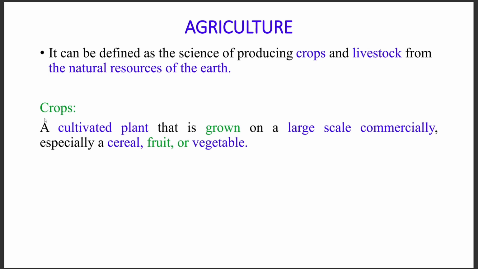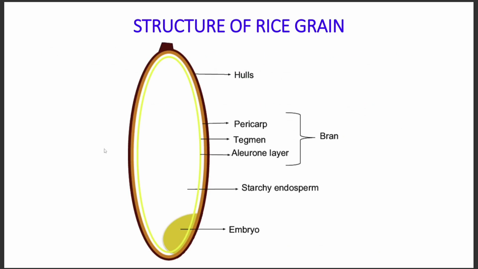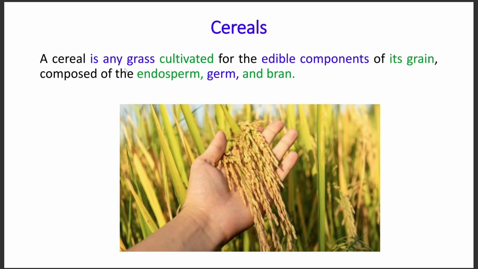Businesses are there. So these are especially the cereals, mainly rice and wheat, the fruits, apple or bananas, and we have vegetables like potato, tomato, and many other things. All those plants that are cultivated are known as crops. After that, we have the cereals. A cereal is any grass cultivated for its edible components, mainly the grain, and that is composed of three things: endosperm, germ, and bran.